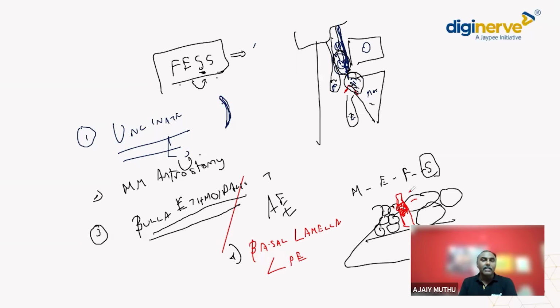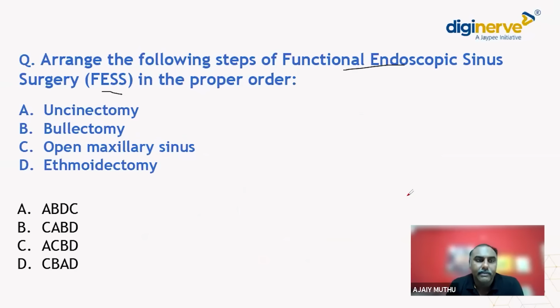And then go for the frontal, go for the sphenoid. These are the steps in a FESS. The first step in FESS is uncinectomy and then middle meatal antrostomy. So you are widening the maxillary sinus and then go for the ethmoid area, remove the bulla. Once I remove the bulla, I am in the anterior ethmoid. And then if I want to go to the posterior ethmoid, I remove the basal lamella and then go to the posterior ethmoid. Clear?